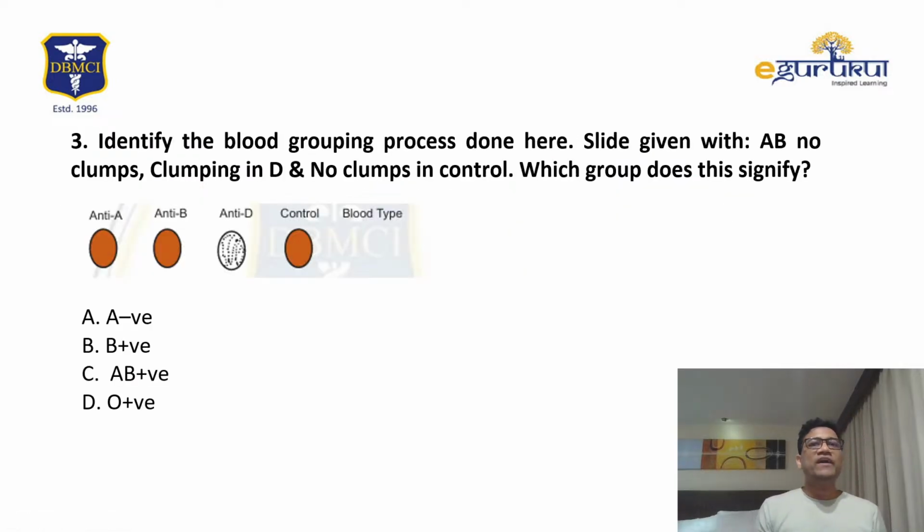Okay. Identify the blood grouping. So first, you can see here red. Red means it is not clumped. Clumping is only in the D. That means antibodies are able to only neutralize this.